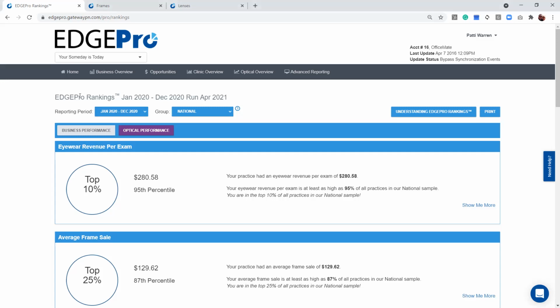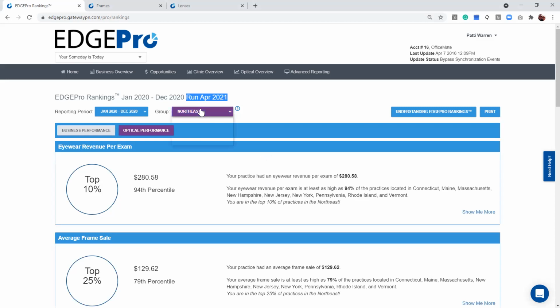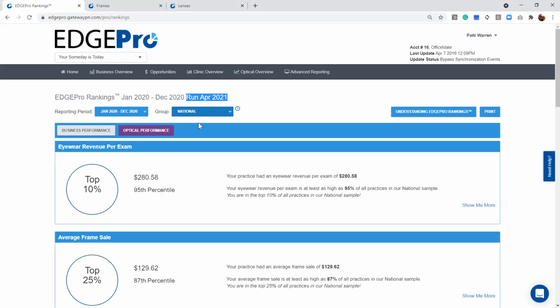We do what we call a rolling year at a time. The reason we want to do our rankings for a year is you get better averages when you think about 12 months at a time. You can see that we ran this report in April of 2021. You can also see some different date ranges in here. These are all the different times that we've run rankings. And you can sort nationally, or you can sort by your region. Or if you wanted to drill down even further, you could drill down to the mid-Atlantic states. For the purpose of the training, I'm going to bring it back to national.